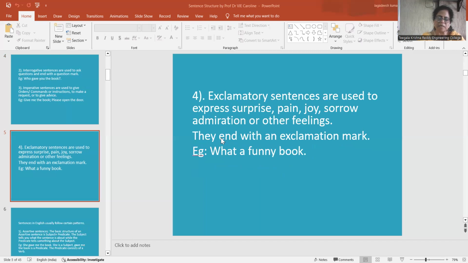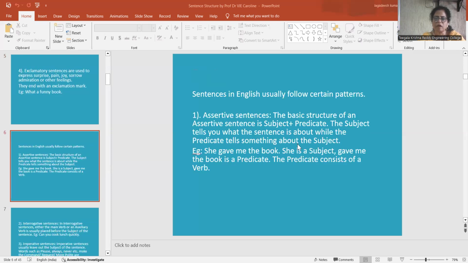The fourth one is exclamatory sentences. Exclamatory sentences are used to express surprise, pain, joy, sorrow, admiration, and other feelings. They end with an exclamation mark. What a funny book! Here the exclamation mark is missing, but we have to mention the exclamation mark. What a funny book! So these are the different types of sentences based on function that we have learned.